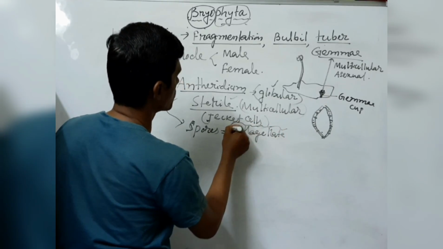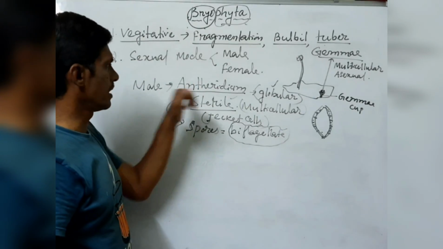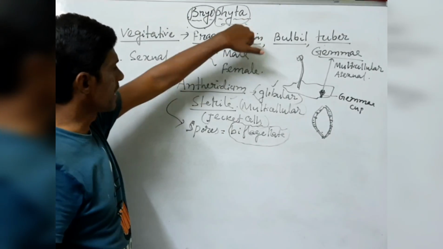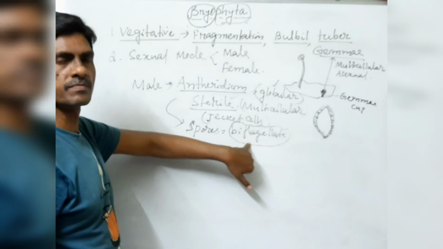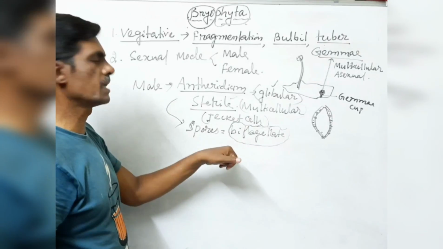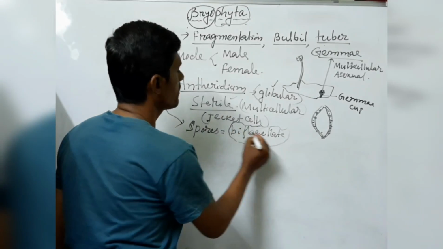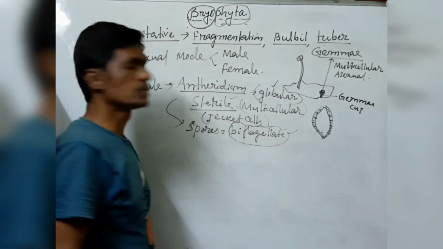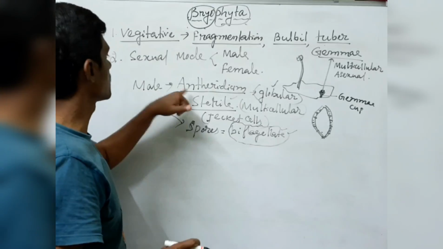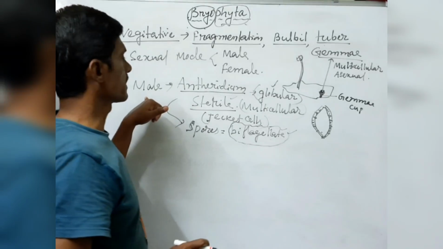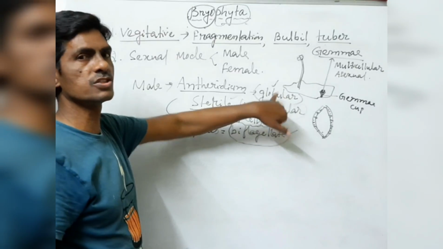Now they will ask a big question. What they ask is whether the male antheridia produced in Bryophytes are uniflagellate or biflagellate, or they may ask whether they are motile or non-motile. So you can remember that. Biflagellate antherozoids are produced from antheridia. These are called male sex organs, globular-like structures.